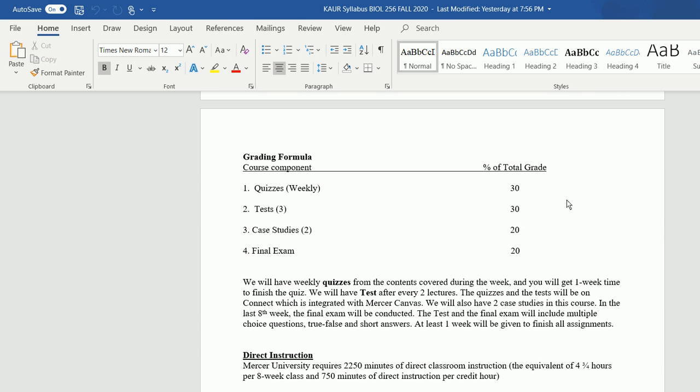Grading formula. So basically, as I said, we will be having weekly quizzes. The weekly quizzes make 30% of your total grade. Then we will also have 3 tests, and the 3 tests make 30% of your total grade. There are 2 case studies, and each case study is worth 10%. So the 2 case studies together are worth 20%. Then the final exam is worth 20%.